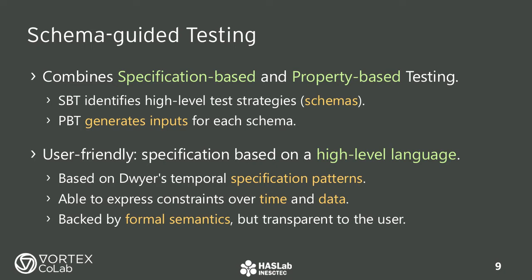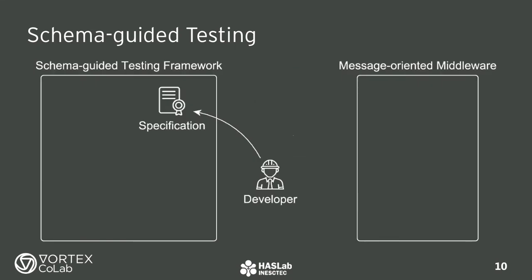This language is based on the famous specification patterns by Matthew Dwyer, and is capable of expressing constraints both over data and over real time. Let me illustrate how it works. The user starts by providing a specification. This document contains two things: the system's architecture, components and communication channels, as well as the properties we want to test. The user also provides the system to be tested, obviously.